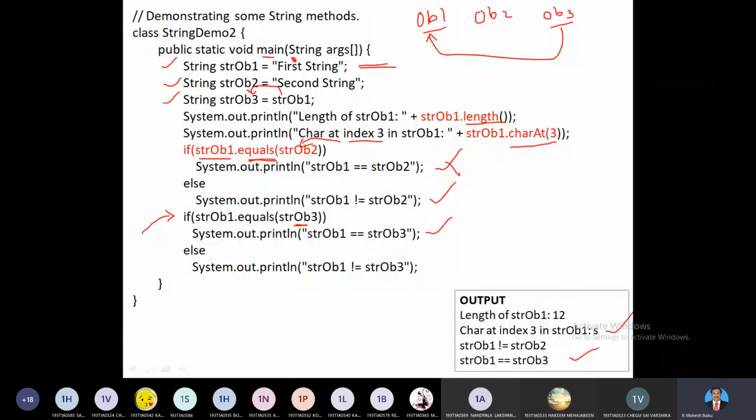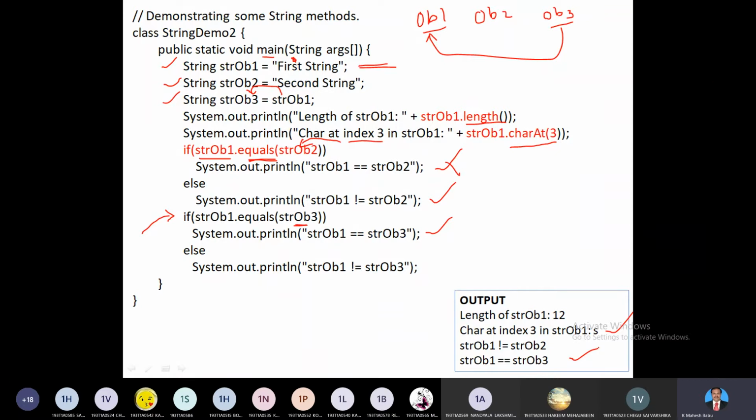Please remember, here the string is not an ordinary data type in Java. String is a class which has certain predefined methods like length, charAt, equals, and many more. Whenever I use a plus symbol, plus is meant to add two strings, concatenation of two strings, right? If I want to extract a particular character from the string, I can use charAt, and there are many more methods that we will discuss later.